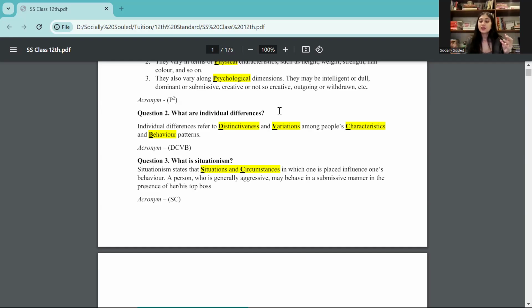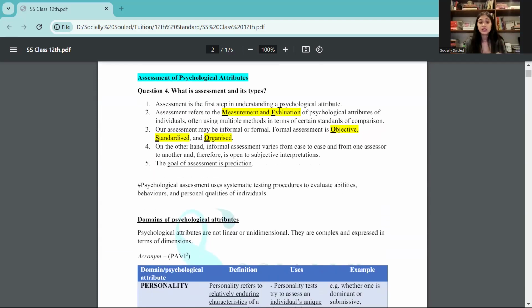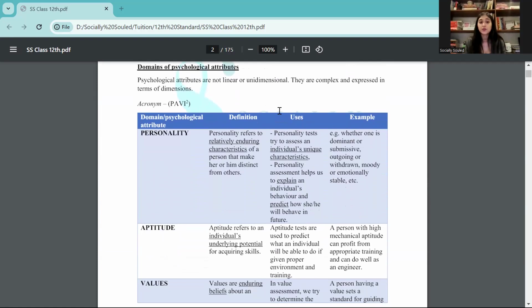So situationism and individual differences are the most common, most basic things when we study psychology. Why? Because that helps us remember that at the end of the day, every person is different from one another. In every situation, a person will behave differently. There is no one way of going about situations. All right. Then this assessment part of it is really important. So there might be MCQs regarding the domains of psychological attributes.